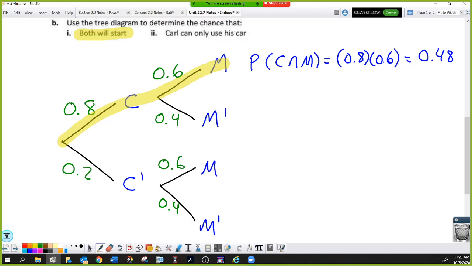Since the original problem was in percent, will you have us change that to a percentage, or can you just leave it like that? Just because it says determine the probability or the chance, you can use percents, decimals, or fractions. Okay.